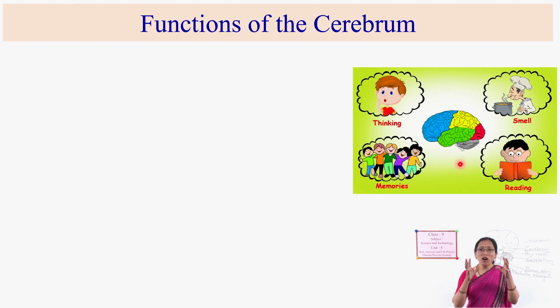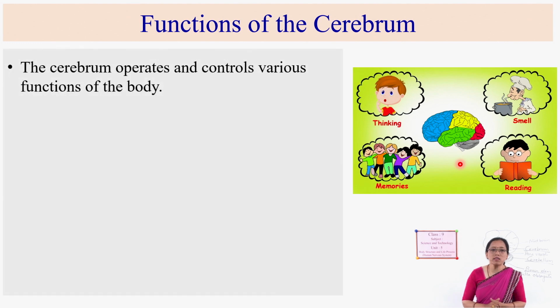All these activities are performed by the cerebrum. It performs various functions like thinking, reasoning, speaking, vision. All those are performed by this cerebrum.